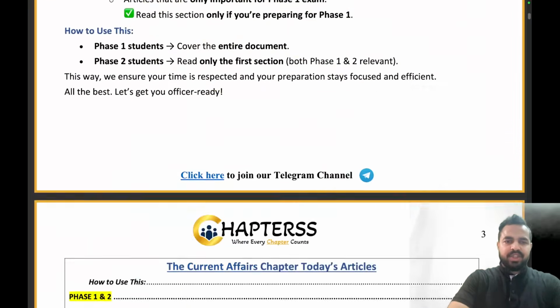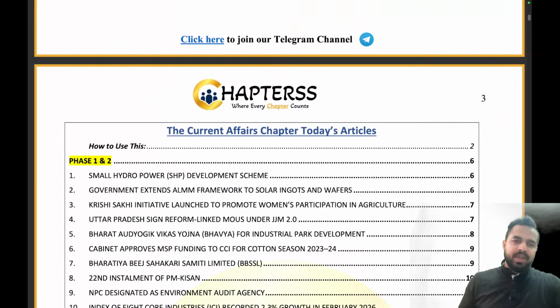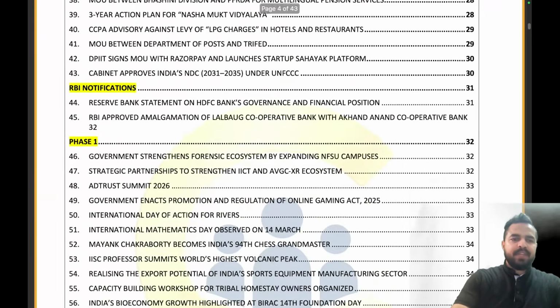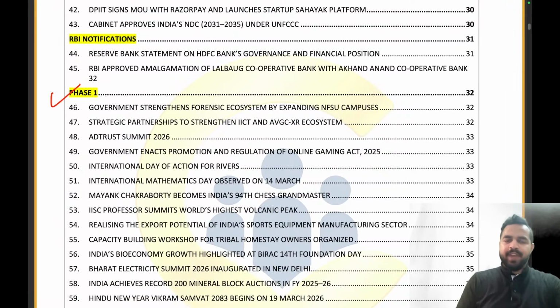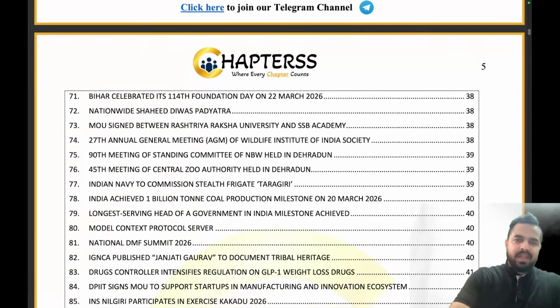Let me tell you that at Chapters we cover the current affairs chapter in two parts: phase 1 and 2, and the other one is phase 1 only. The phase 1 and 2 comprises schemes, reports, RBI notifications, ESI and finance current affairs, and phase 1 comprises articles which are not related to the syllabus, for example sports, defense, awards, exercises. I hope this clarification is clear to everybody on how we are going to cover these current affairs chapters.